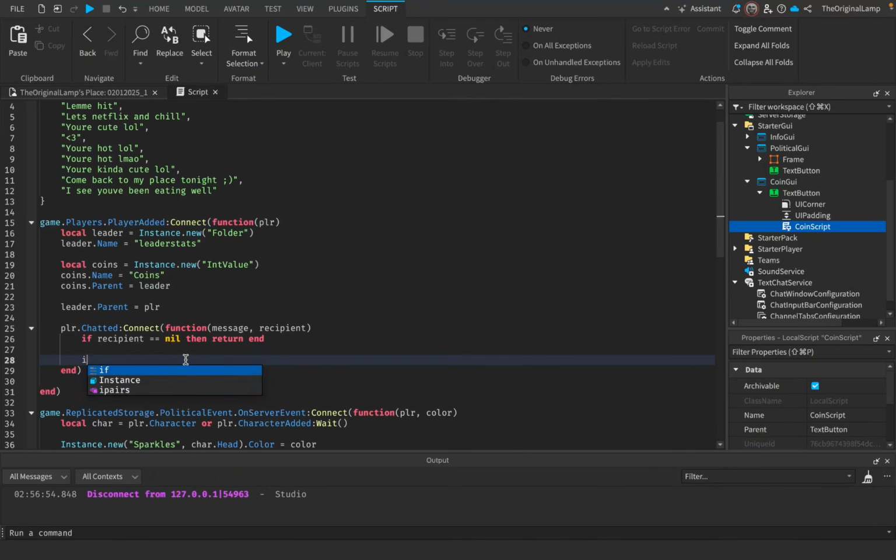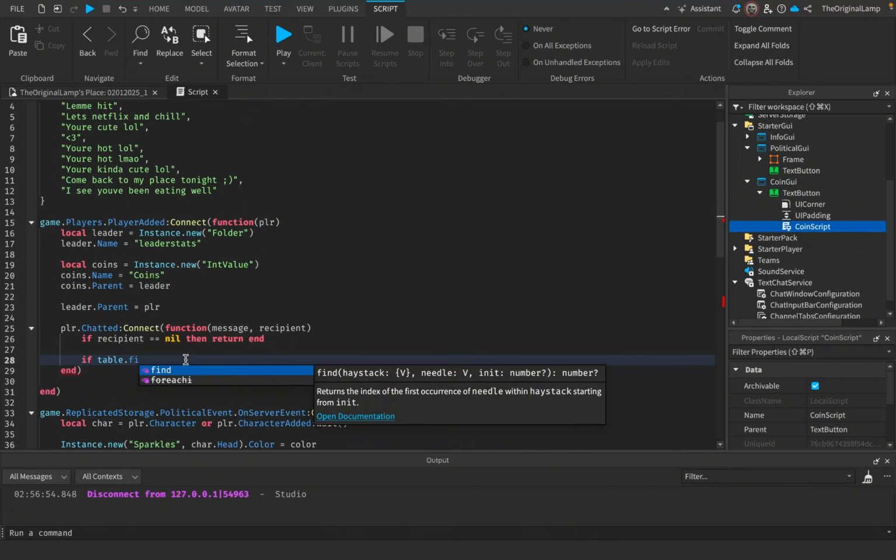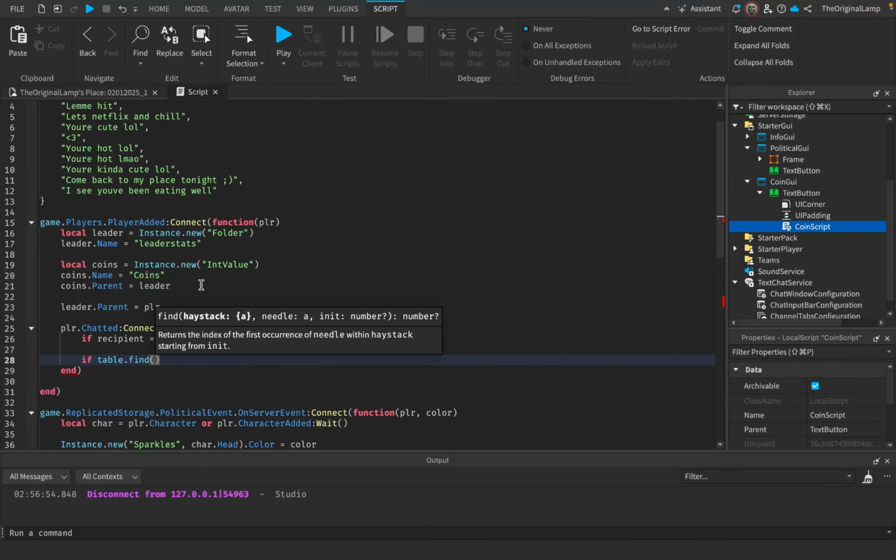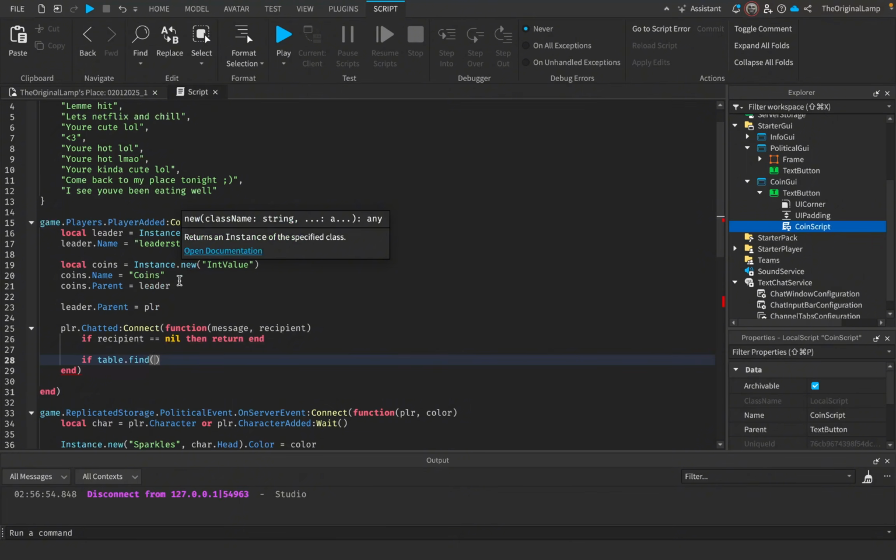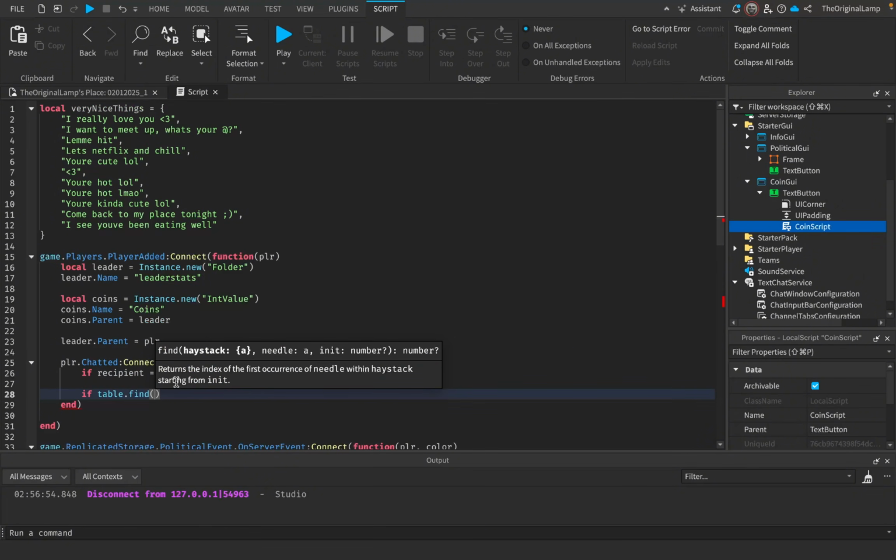So here, we could say if table find. So if we find, it needs a table, haystack and needle. Oh yeah, find a needle in a haystack. Bro, Roblox developers can't be legit here.